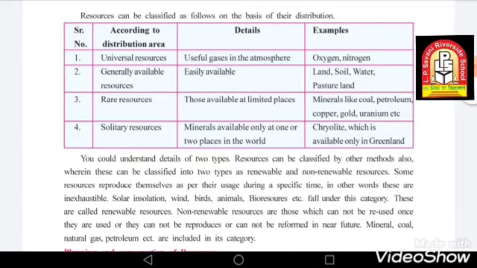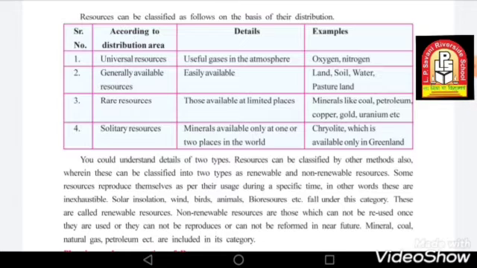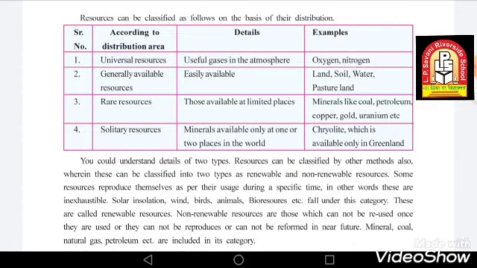So, universal resources. These resources are for the whole universe, all the people of the universe. For example, oxygen and nitrogen. If you go to any place outside India, they cannot ask you for the oxygen. You can breathe over there. They don't have any right to tell you to bring your oxygen from India.